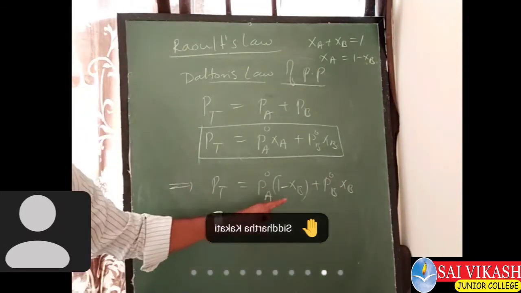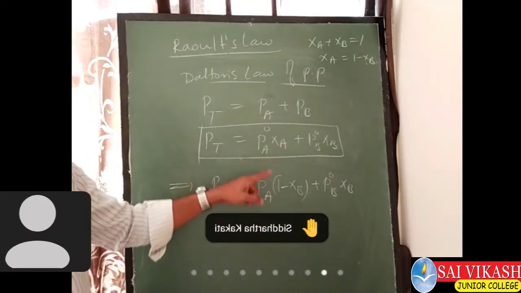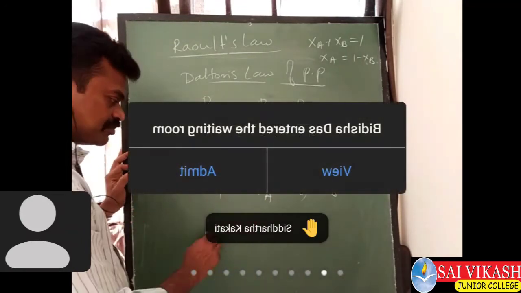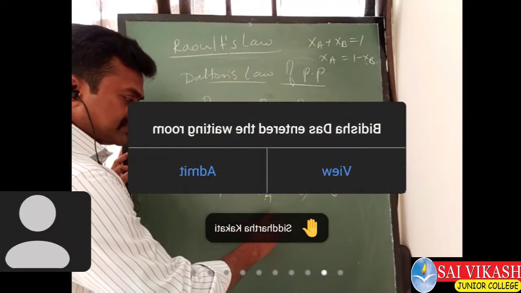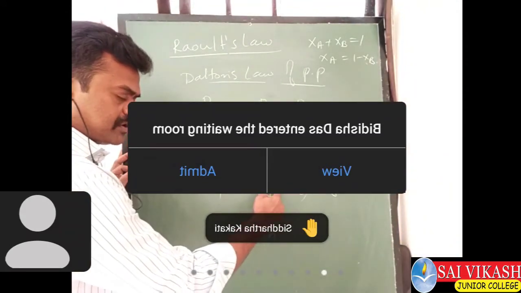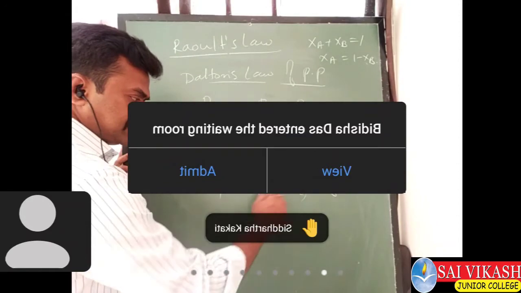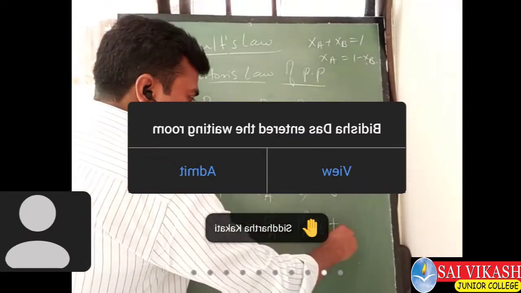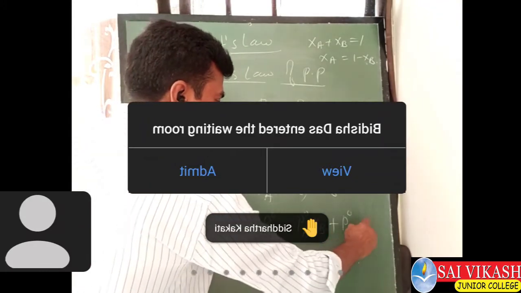See this, in place of XA I have substituted 1 minus XB. Again, simplify. P naught of A, just multiply all the terms. P naught of A into 1 is P naught of A, minus P naught of A into XB, plus P naught of B into XB.